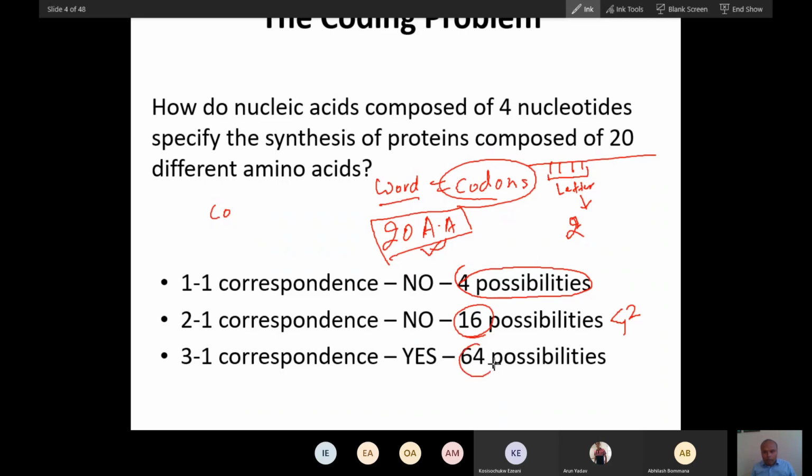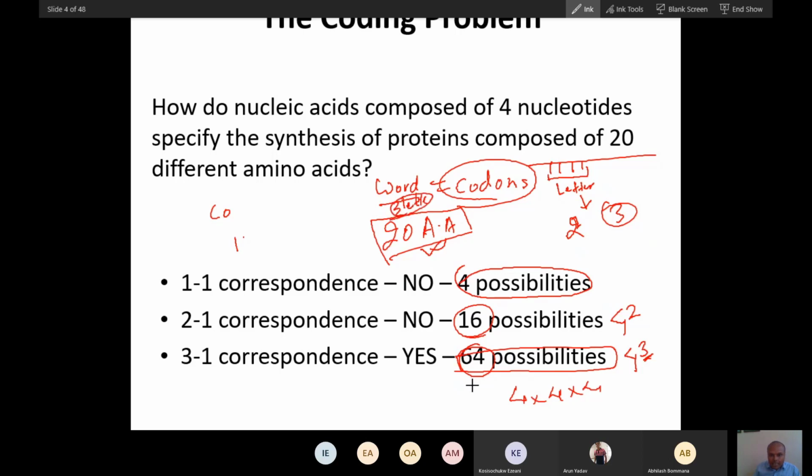The third possibility is to assume that the word is made up of 3 letters. Then scientists got 64 possibilities. How? There are 4 letters, and if the word is made up of 3 letters, the possibility is 4 times 4 times 4, which is 64.